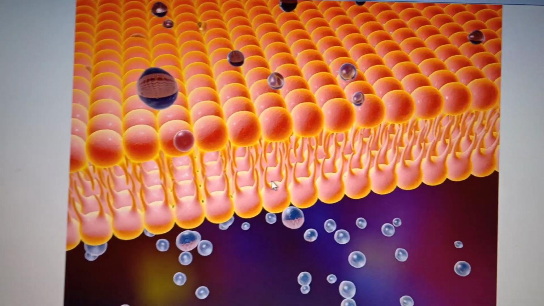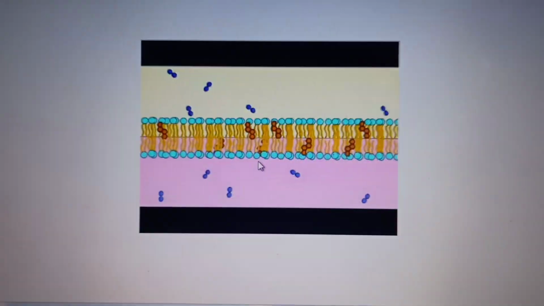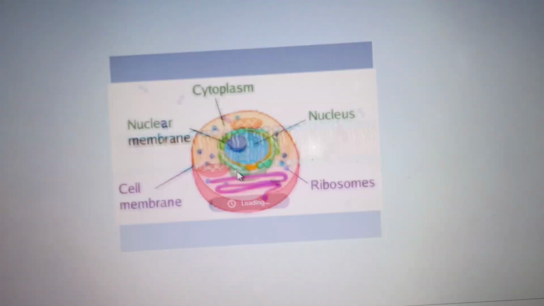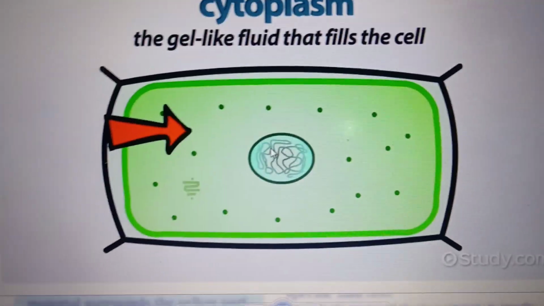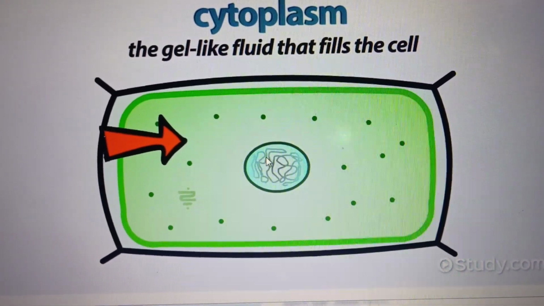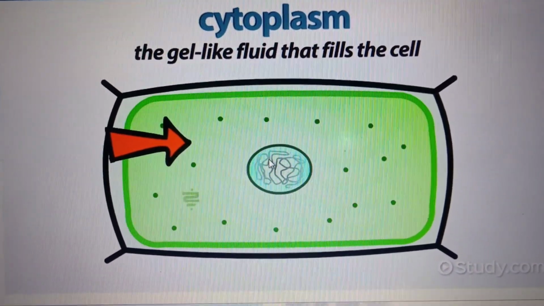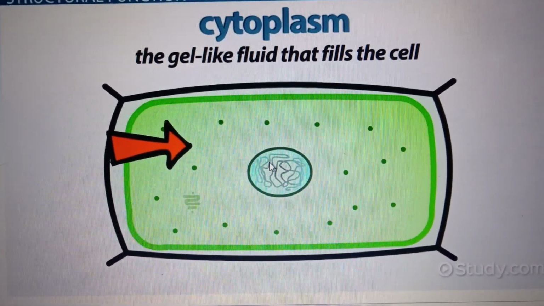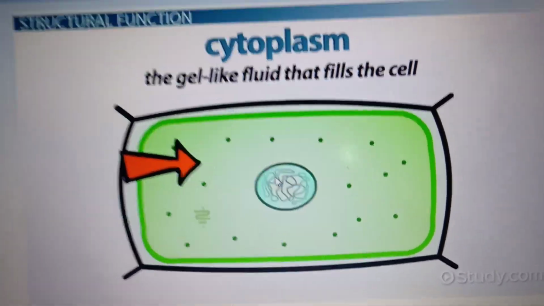I said about the cell wall. This is a plant, I showed you the plant. This is the cell wall. In addition to the cell membrane, you have the cell wall in plants and bacteria. Some of the bacterial cells have got a cell wall.